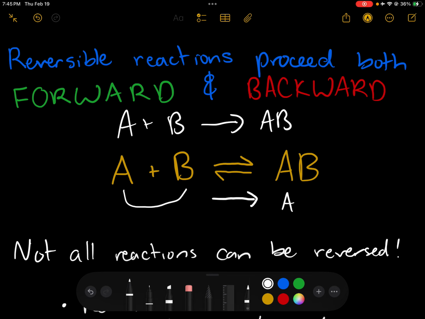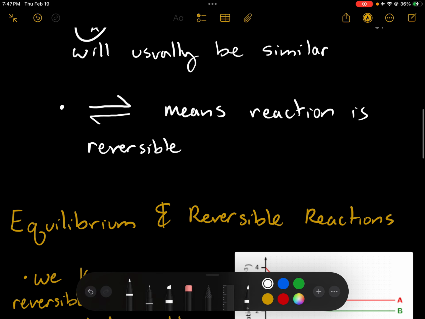In addition, the activation energy for our forward and reverse reactions will usually be similar as well. Because if it takes way more energy to go backwards than it does to go forward, then it doesn't make sense for that reaction to be easily reversible. But the way you pick out a reversible reaction right off the bat is by looking for this double-pronged arrow. Typically we've only used the single-prong arrow pointing to the right, but when you start seeing this one, it indicates that the reaction can be reversible.